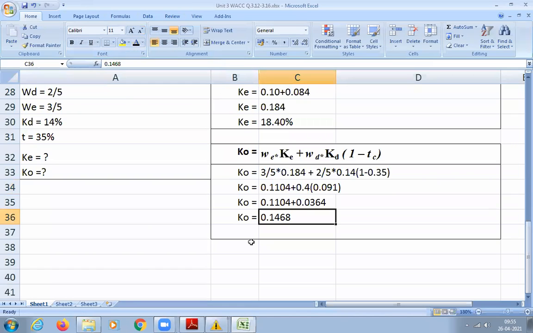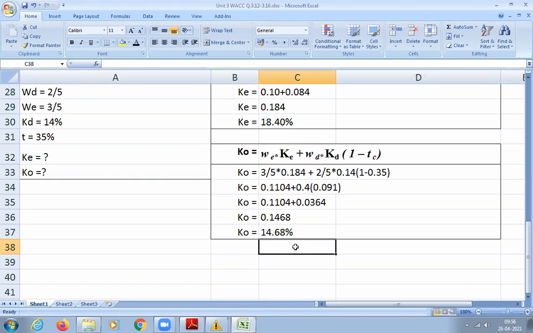1468. Got it, student? This is your WACC, 14.68%. Individually, if you see, the cost of equity is 18% and the cost of debt is 14%. But when I calculate the weighted average cost of capital, it is 14.68%. That is the weighted average cost of capital of the company. Understood?